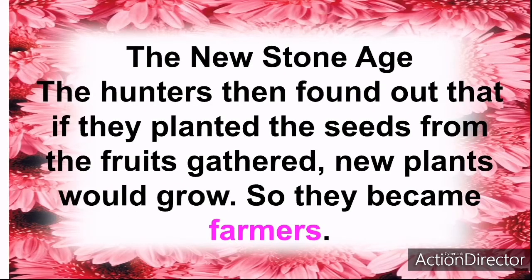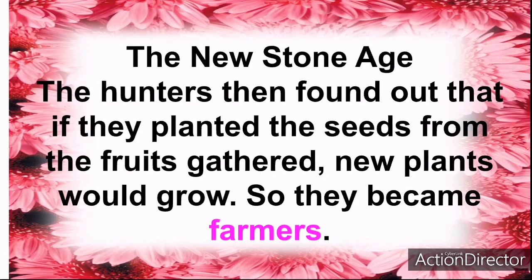Then we also have the New Stone Age. The hunters then found out that if they planted the seed from the fruits gathered, new plants would grow, so they became farmers. Now, during the Old Stone Age, they went for hunting of animals and gathering of fruits. Now, the hunters found out that after eating the fruits they have gathered, the seeds can be planted and it will help to grow new plants. So they decided to start farming.